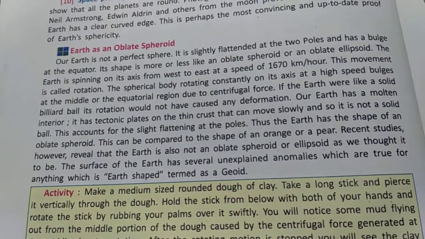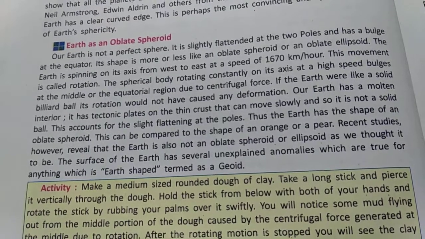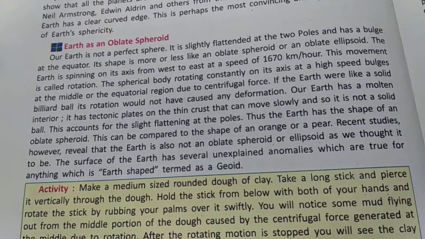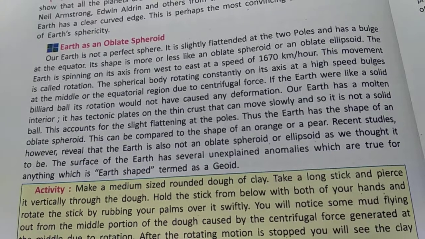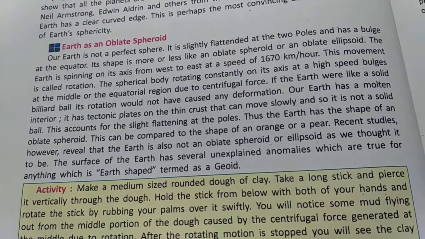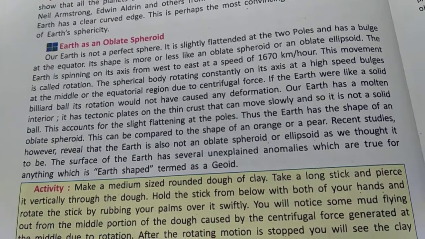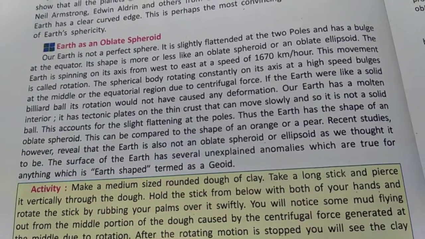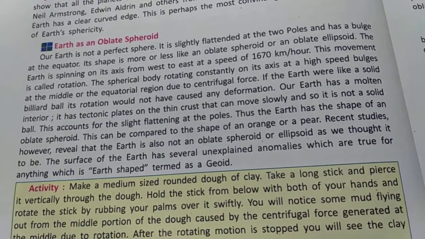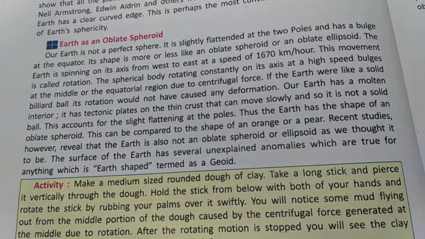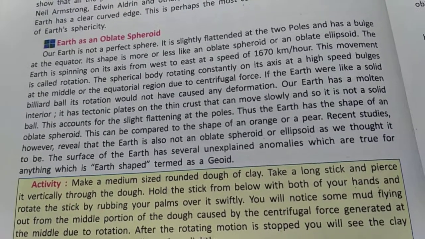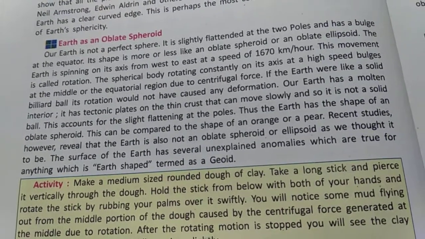Our Earth. The next is the account of the slight flattening of the poles. Why is it flattened? It is also the reason that at the top it is flattened due to this high speed.